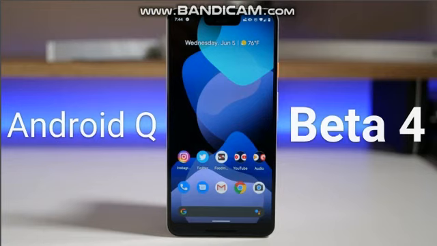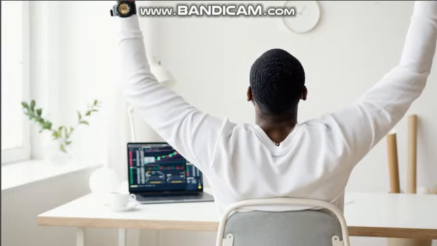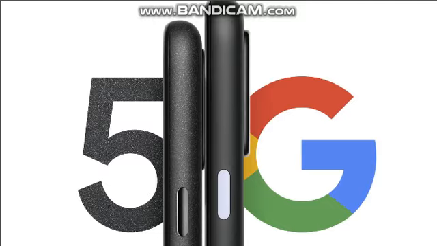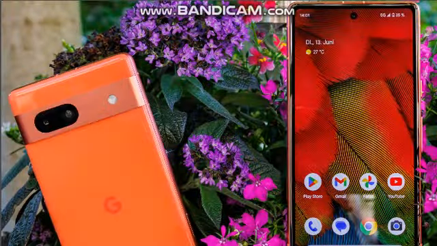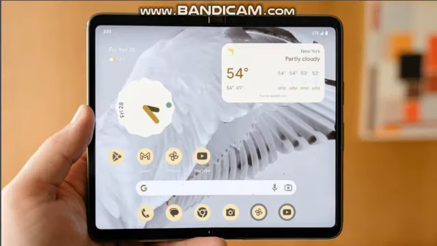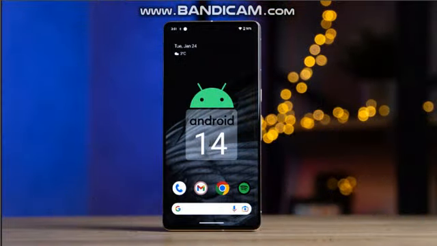The fourth beta version was released on July 11th. The beta versions are available for Pixel devices which are guaranteed Android version updates, the Pixel 4a 5G or newer devices. Pixel 7a can also beta test Android 14 since Beta 3, the Pixel Tablet and Pixel Fold were able to beta test Android 14 since Beta 4.